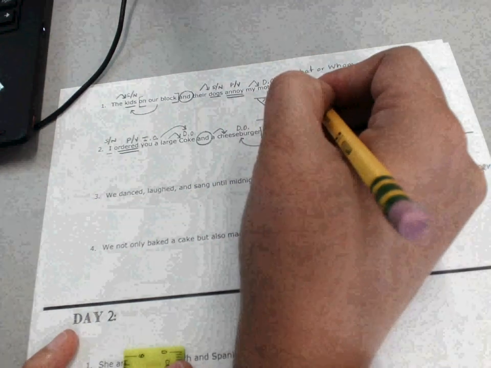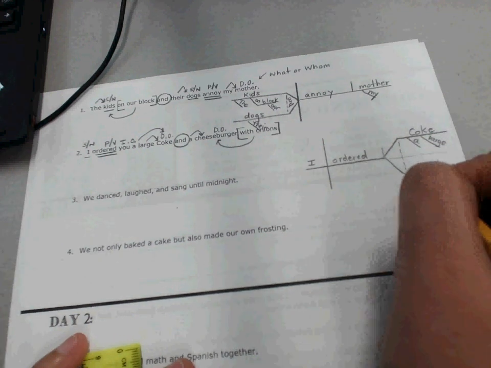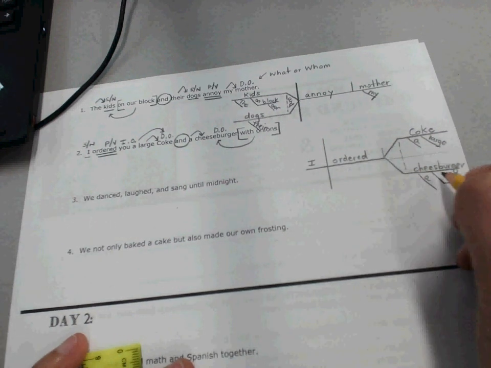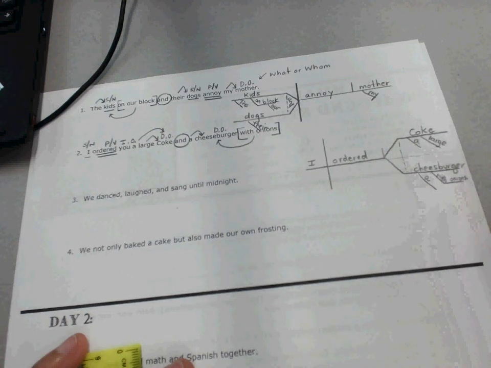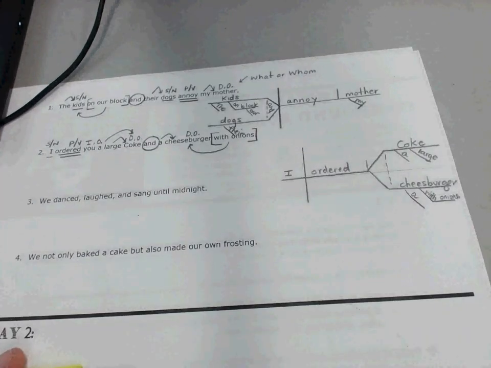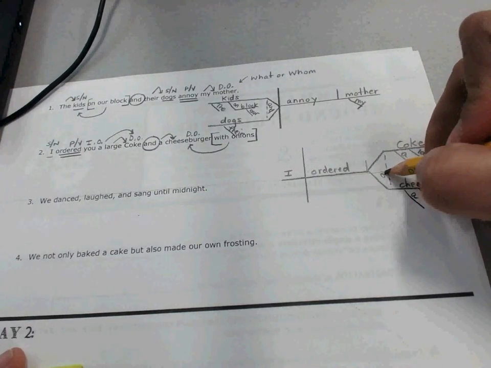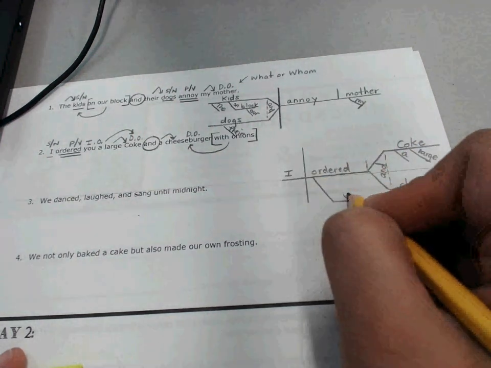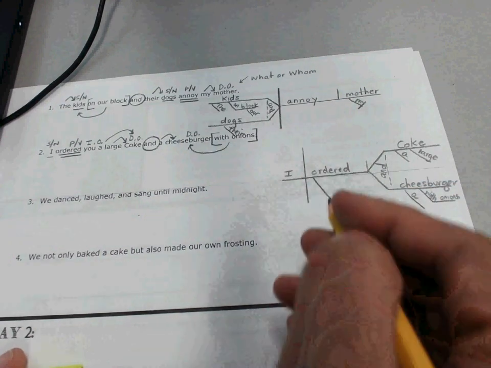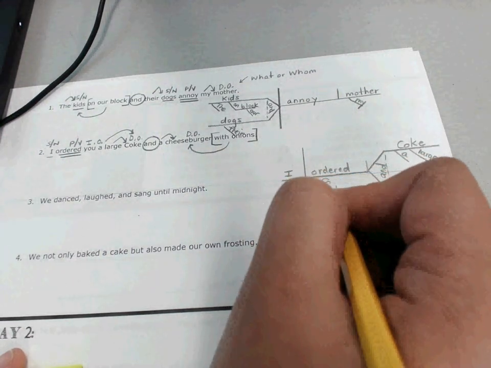Oh, you know what I just noticed on this first one? I left out the conjunctions. I need to put and in there. Sorry about that, guys. Okay, so I have a Coke, a large Coke. I have a cheeseburger, and it's a cheeseburger with onions. So it's kind of tight there. Okay, I'll squeeze that in. And is the coordinating conjunction linking those. And I ordered it for you. So I can leave that blank like I could before. I could put a pretend for in parentheses.